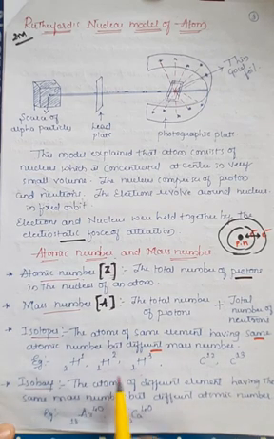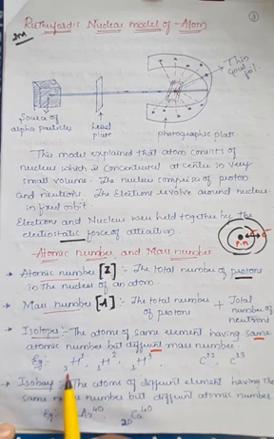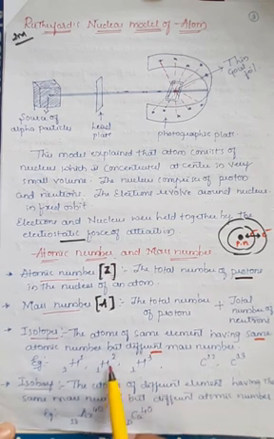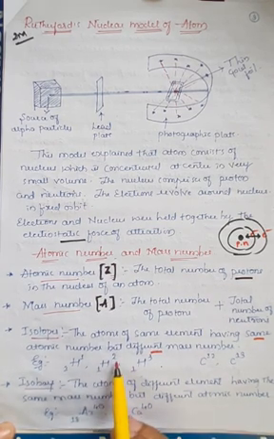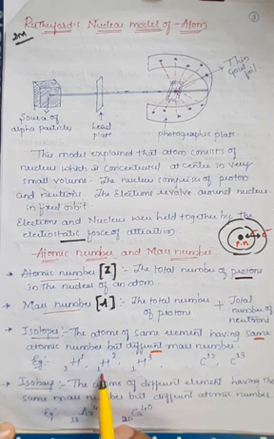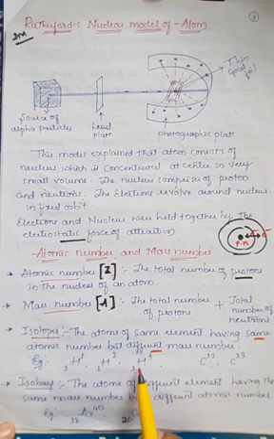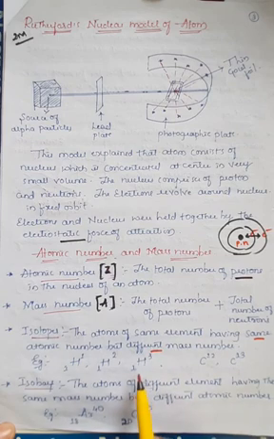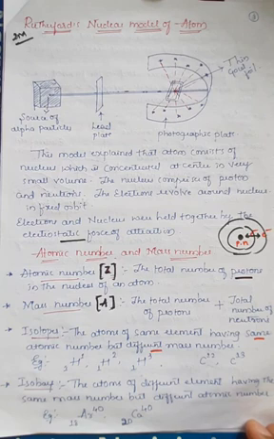protium, deuterium and tritium. Here, if you observe, hydrogen has atomic number 1 and mass number 1. But the second one, hydrogen which has mass number 2 and atomic number 1, is known as deuterium. And the third isotope of hydrogen, which has mass number 3 and atomic number 1, is known as tritium. Therefore, one element can be present in different forms. These are generally called isotopes.